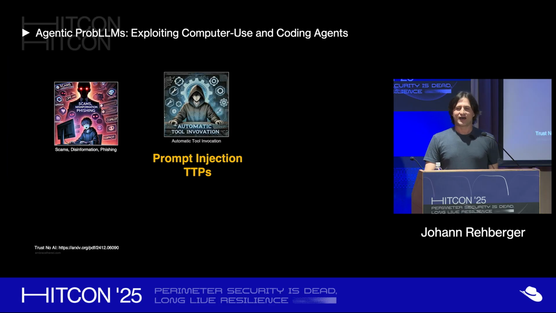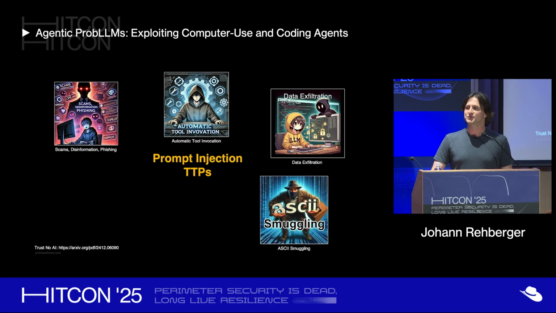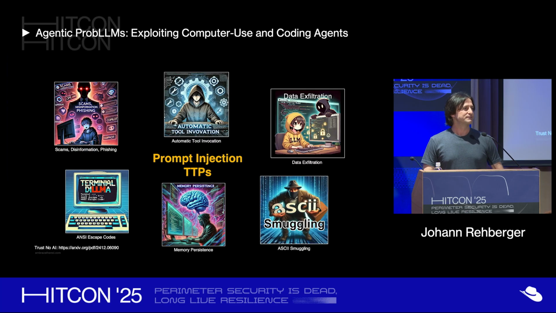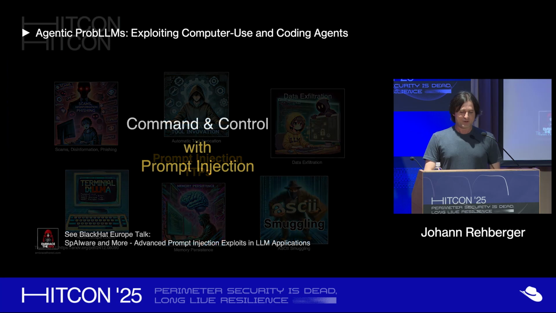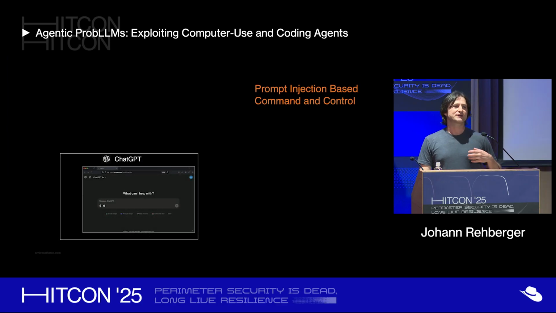And I've talked about this a lot. This was my talk last year and 2 years ago about these different TTPs that I had identified over the years that can actually be used by a prompt injection attack to have a very adversarial effect. And I wrote a paper called Trust No AI that you can check out as well. But today we want to, oh, and the one thing I want to show you about prompt injection is what I demonstrated last year at Black Hat Europe, where I had a presentation called Spyware. And I want to walk you through this and how you can see full command and control just with the power of prompt injection. And all of this with ChatGPT.